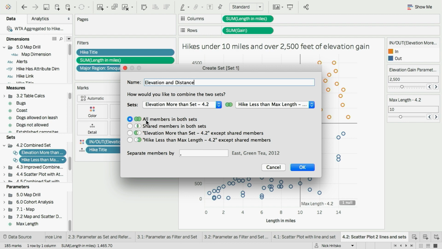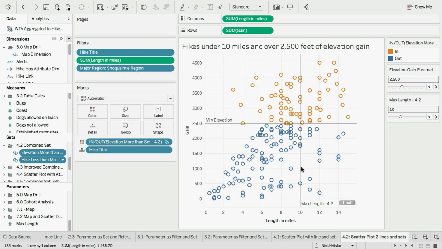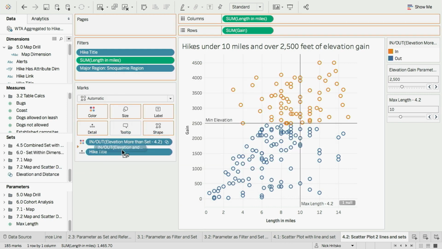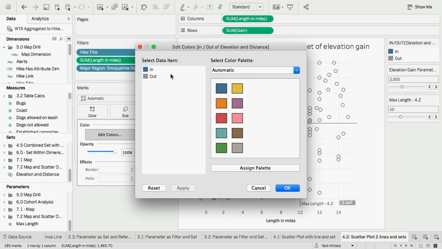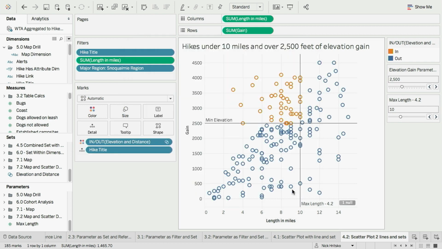And I want to see items that meet both of my criteria, so I'm going to select the option for shared members in both sets. I click OK. I drag my new set out onto color, and then I update the colors to match the rest of my presentation. And just like that, exactly the quadrant of data that I'm looking for is highlighted. So I can combine the sets together to show items that meet both of those criteria.